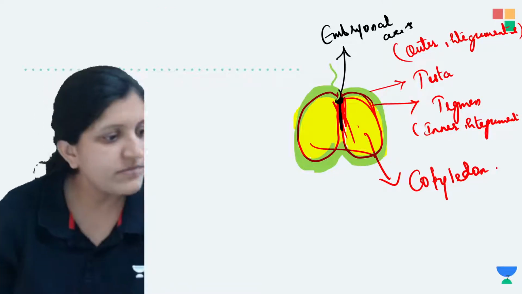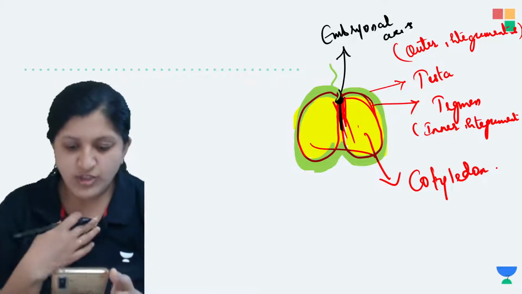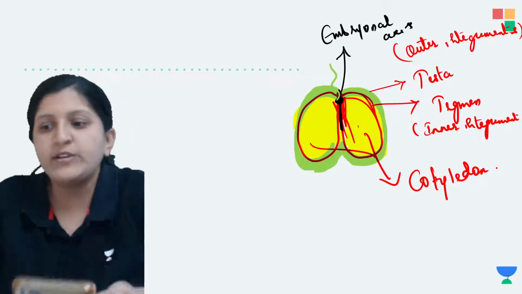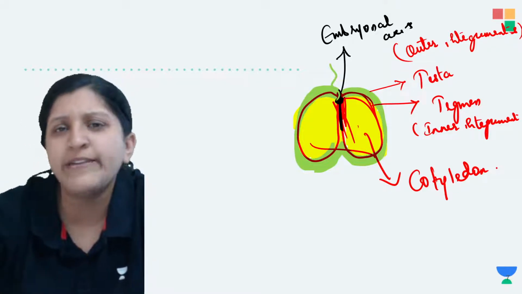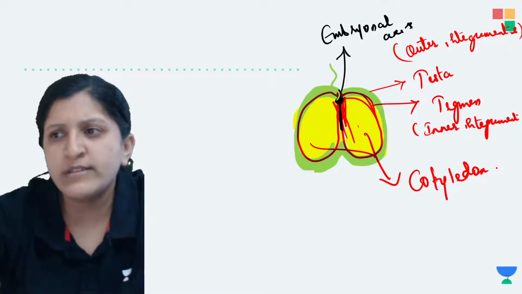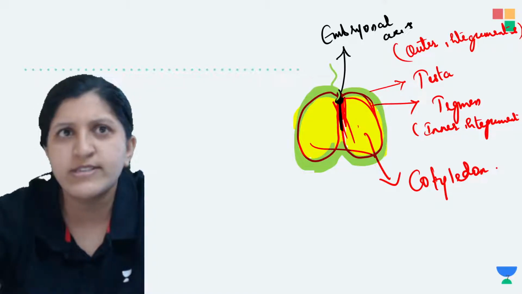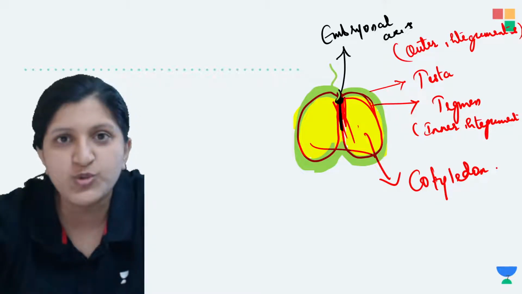Someone asks to learn tissues. You want me to conduct one session? Maybe tomorrow, anyway I have already decided the session. Tomorrow is which day? Thursday, Friday. Okay, Friday I'll take one session on tissues itself.